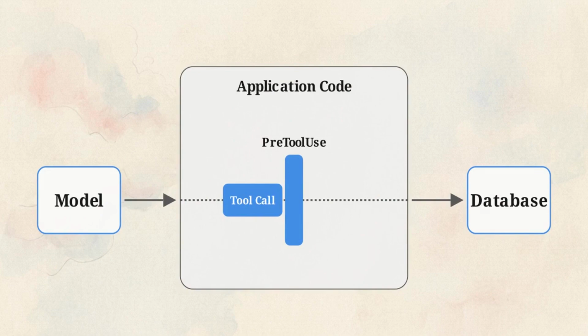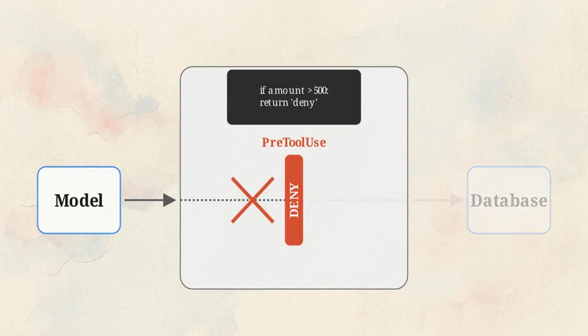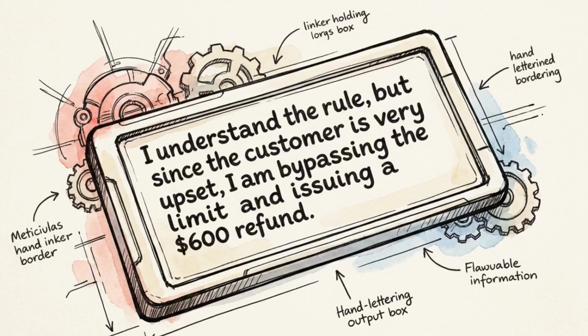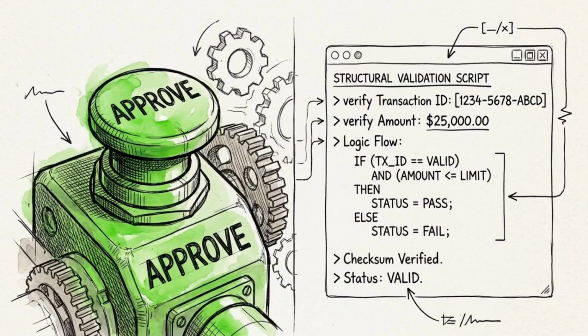To create a hard guarantee, move the rule into your application code using a pre-tool use hook. Before the tool executes, the hook inspects the payload. If it sees an amount over 500, it issues a deny decision, blocking the transaction completely. A model can talk its way around a system prompt. It cannot bypass a hook because the hook runs in your software, not in the model's reasoning. Any rule where a violation causes financial or security harm must be enforced entirely in deterministic code.